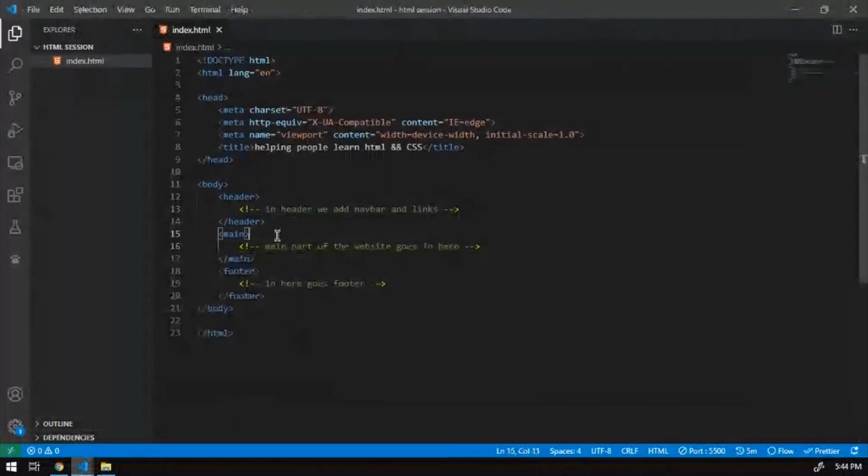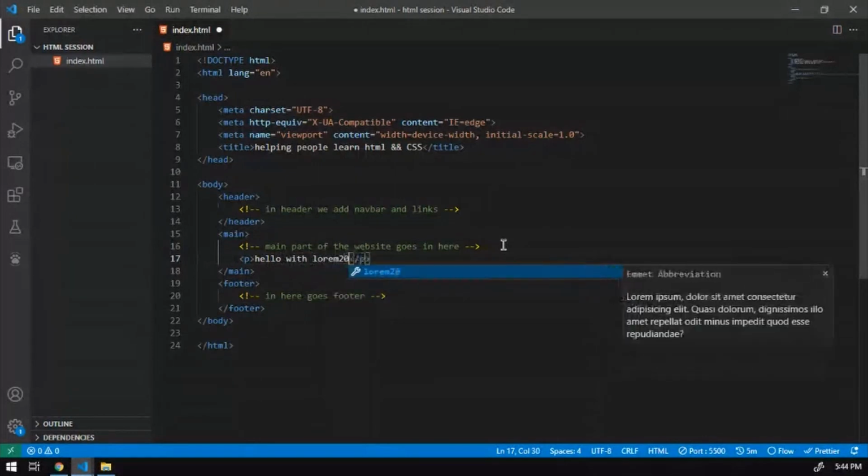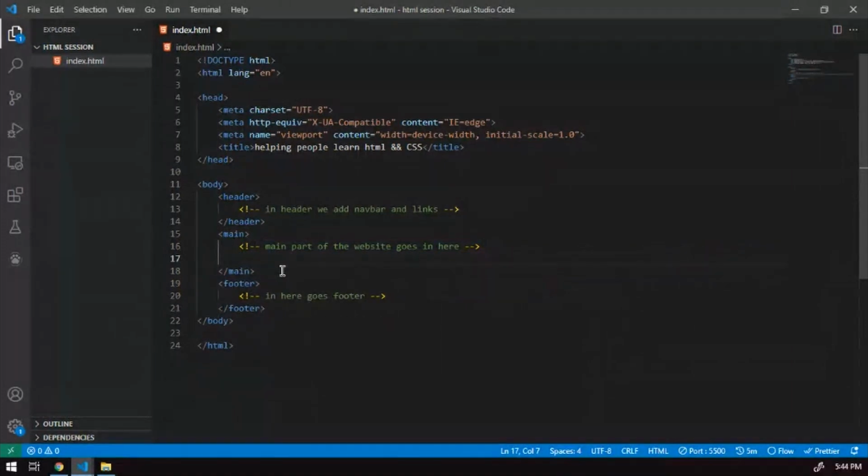So we'll be adding a paragraph tag. Hello, with... and this I'll be adding into a section as I divided. That's the best way. That's semantics.